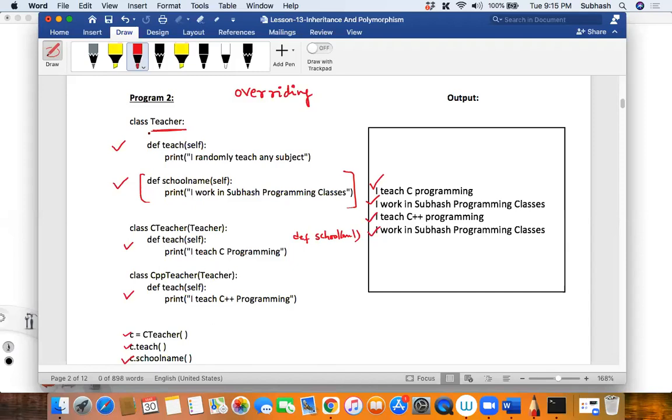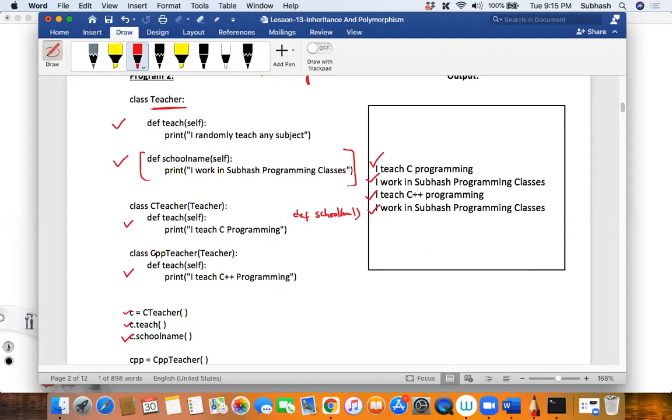And did I create any object of this teacher class? I only created objects of the C teacher and CPP teacher. Did I create an object of the teacher class? No, right? But is it needed to create an object of a teacher class also? It is not needed, right? No, because teacher is abstract. That's what I mean to say.